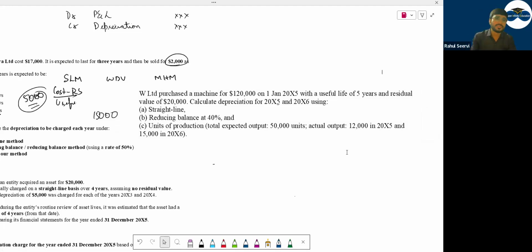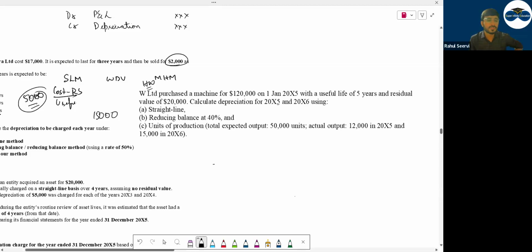This is a homework question. Machine is for $120,000. First Jan depreciate for 2000 X5 X6. WDV is 40%. Useful life is 5 years, and residual value is $20,000.